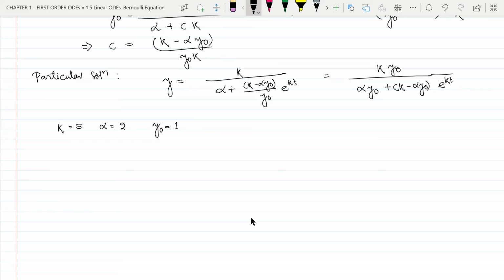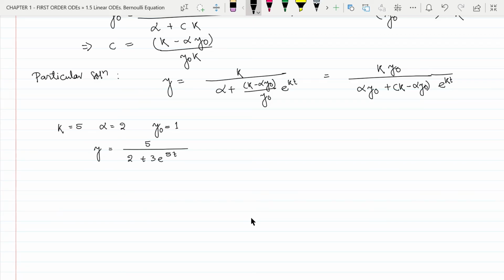Now let us see what happens to the particular solution. We have y equal to k y naught, which is 5, divided by alpha y naught, which is 2, plus k minus alpha y naught, which is 3, e to the power kt, which is 5t.